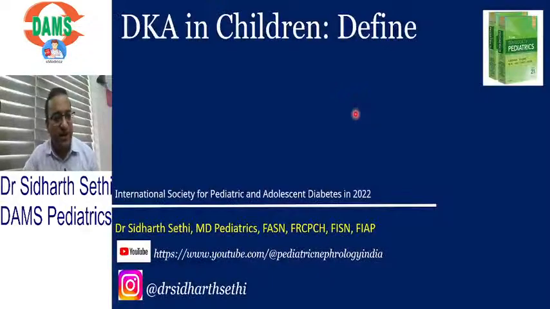First of all, let me tell you, my friends, what is DKA according to the current guidelines. The current guidelines are by ISPAD, International Society for Pediatric and Adolescent Diabetes.